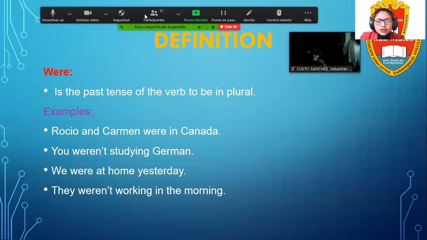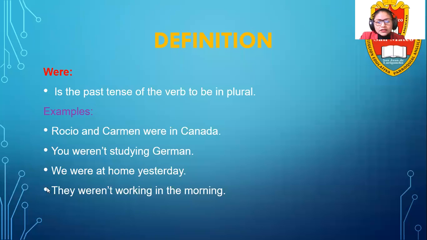As you can notice, in those sentences we are using the plural form, right? The noun is in plural. Rocio and Carmen, two persons. You is the plural of the second person. We is the plural form of the first person. And also they, right? So those are in plural.